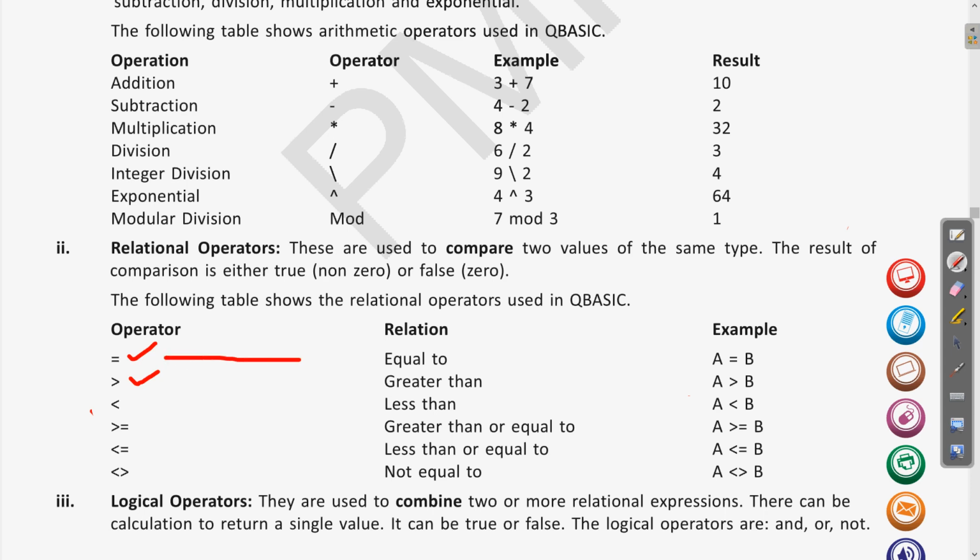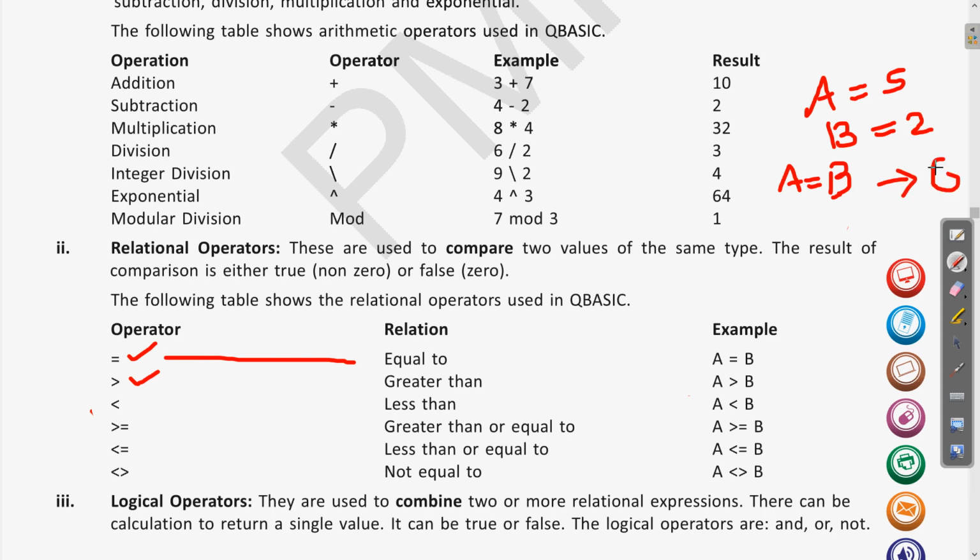So if I write equal to, the relation is equal to, so A is equal to B. So whatever the value will be in the A and B, suppose I write A is equal to 5 and B is equal to 2. Clear? So if I write A is equal to B, then what will be the answer in the QBasic of this? The result of this will be false or 0.